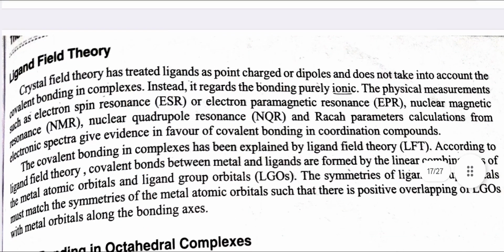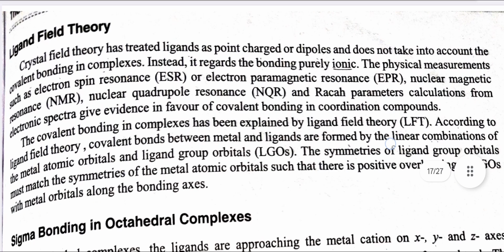Ligand field theory. Crystal field theory treats ligands as point charges or dipoles and does not take into account the covalent bonding in complexes. Instead, it regards the bonding as purely ionic. Physical measurements such as electron spin resonance or electron paramagnetic resonance, nuclear magnetic resonance, nuclear quadrupole resonance, and Racah parameter calculation from electronic spectra give evidence in favor of covalent bonding in coordination compounds. The covalent bonding in complexes is explained by ligand field theory.